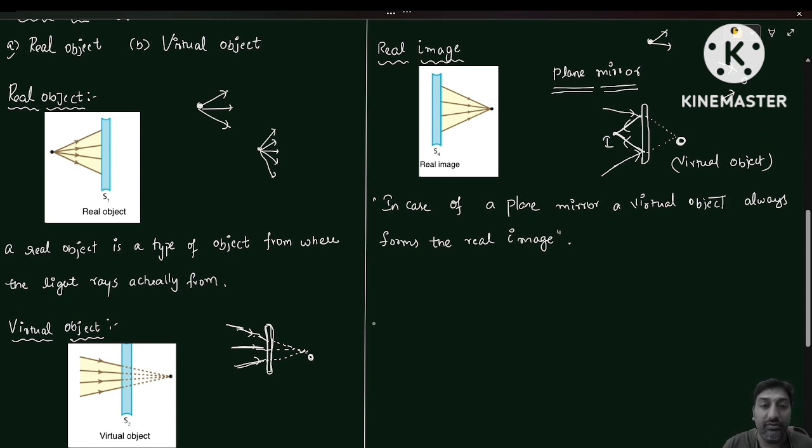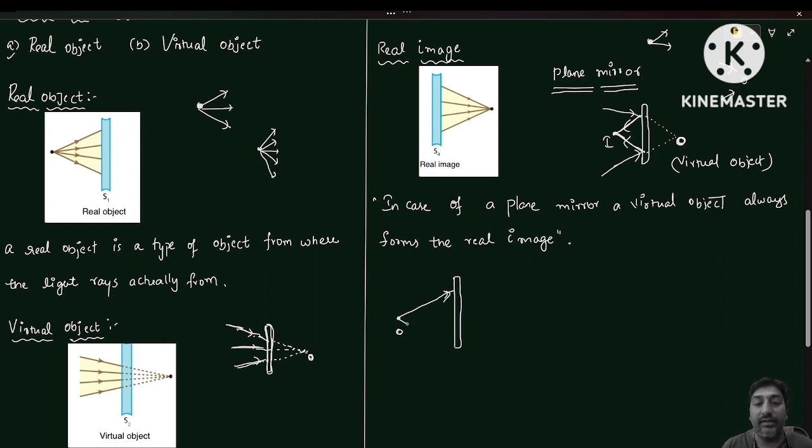So here you see, my dear students. Suppose I'm taking a virtual object. Here it is an optical instrument, and here it is an object. The light rays are coming from the particular object.